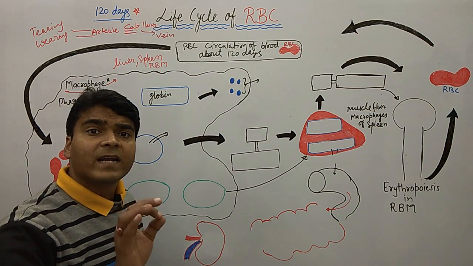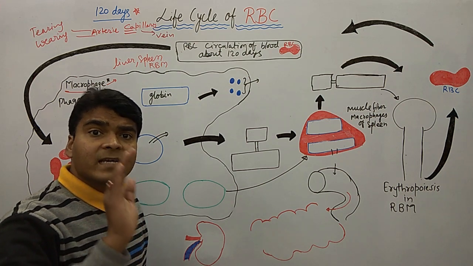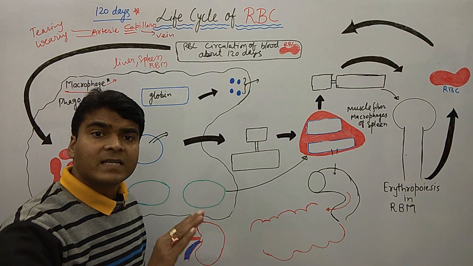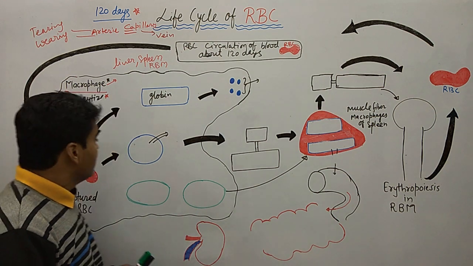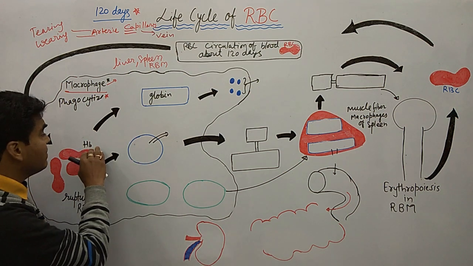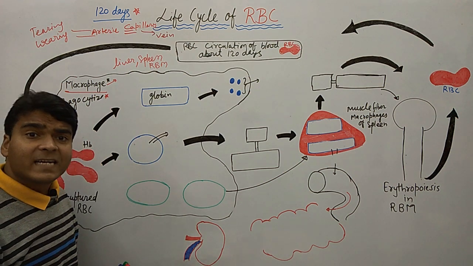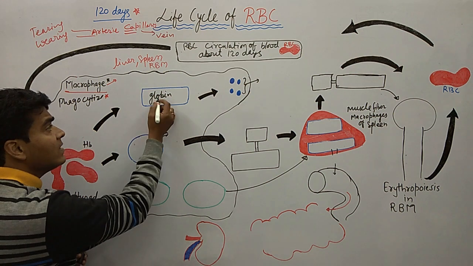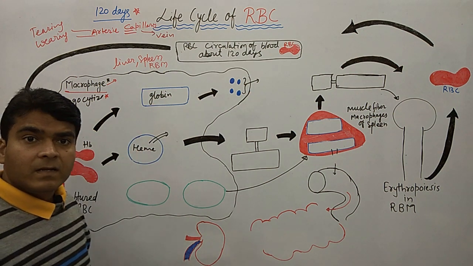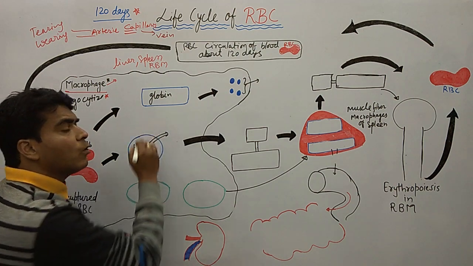In the earlier lecture, I told you that hemoglobin is made up of two components: one is a proteinous part and the other is a non-proteinous part. Hemoglobin further breaks down into its molecules: the globin and the heme.